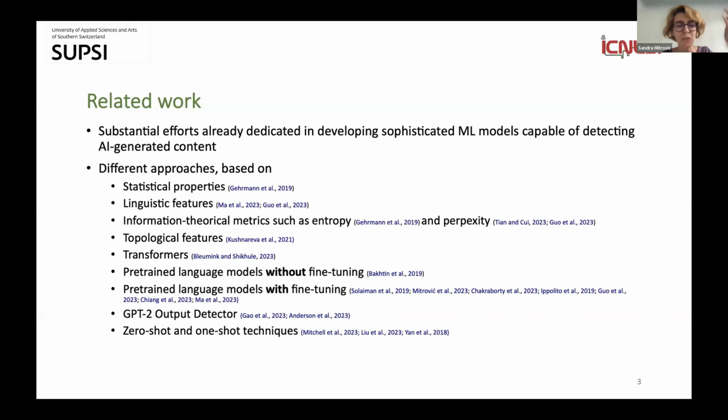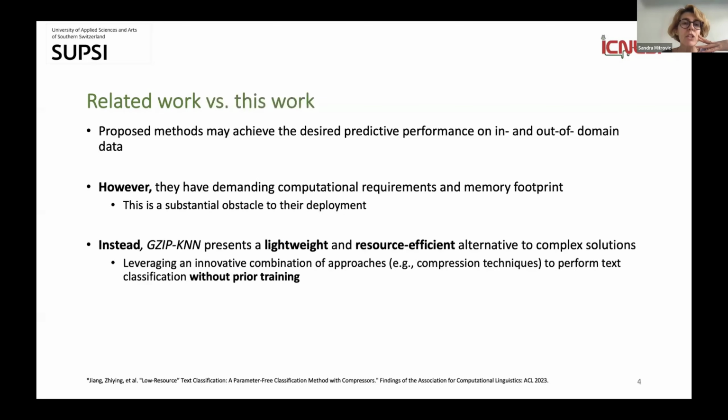Although it's questionable whether we can call zero and one-shot prompting techniques more sophisticated, they definitely rely on different LLMs and different LLM-based detection techniques.